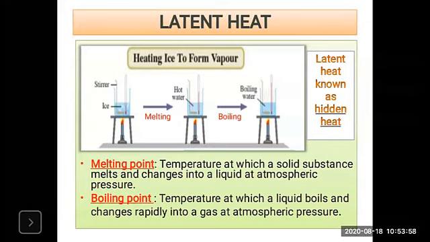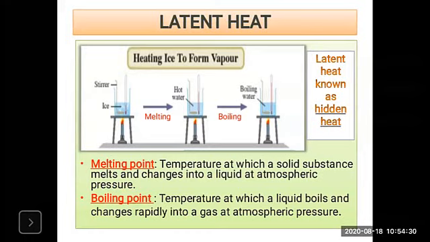When the ice completely melts it turns into water, and if you continue heating, the temperature rises and reaches 100 degrees Celsius. At this temperature, water starts to convert into steam, that is, the gaseous state.